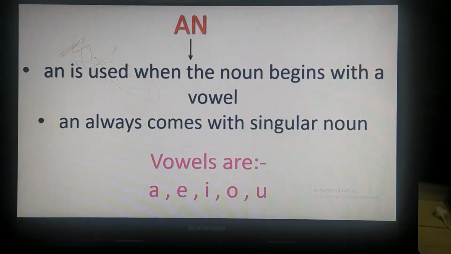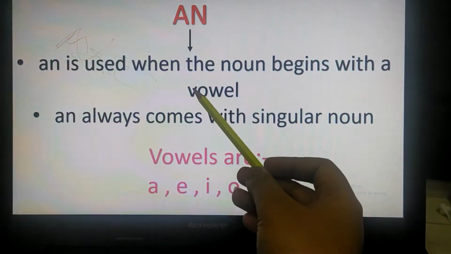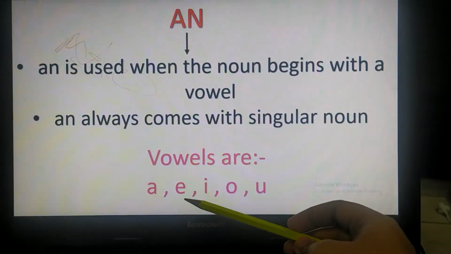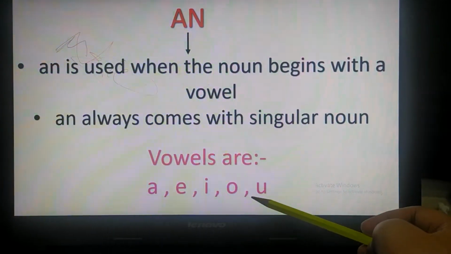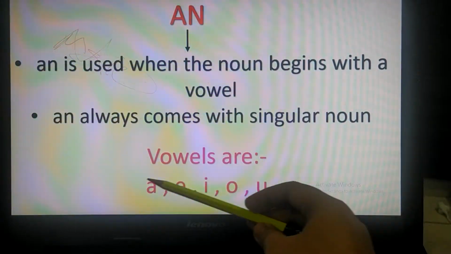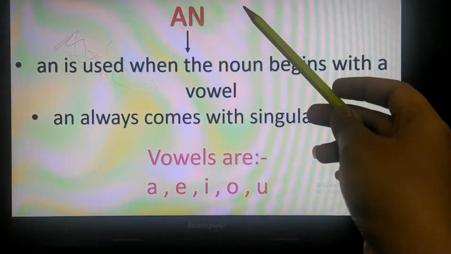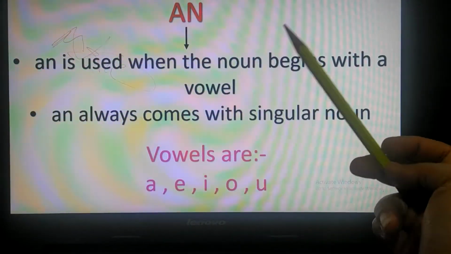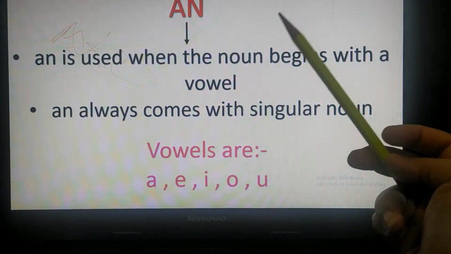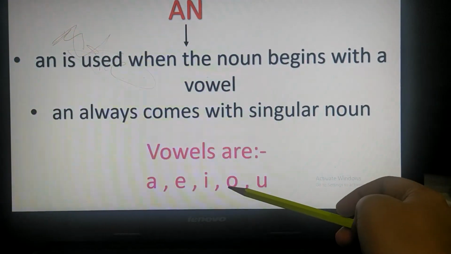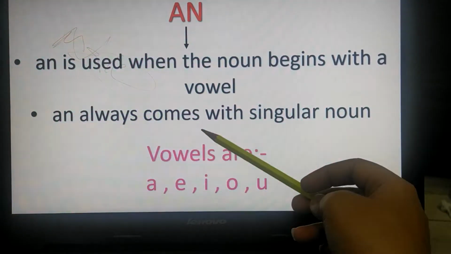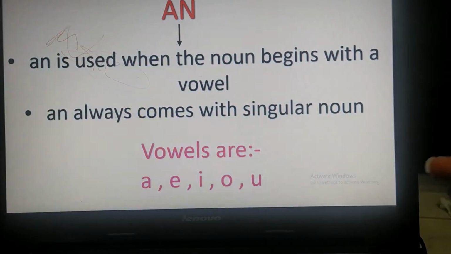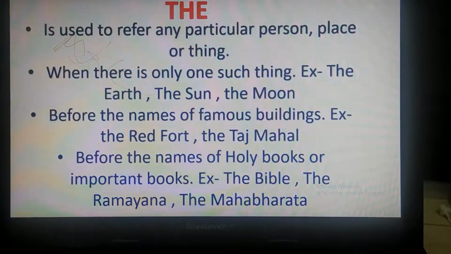Then I will tell you about an. We always use an when the noun begins with a vowel. Children, there are five vowels: A, E, I, O, U. Any word which is starting with these alphabets, we always use an before it, like an apple, an ice cream, an elephant, an umbrella, an owl. So these are the vowels. Then children, an always comes before a singular noun. A and an both come with a singular noun, which is one.